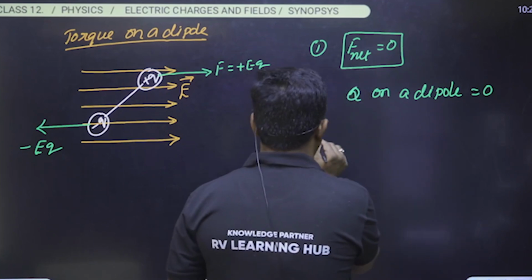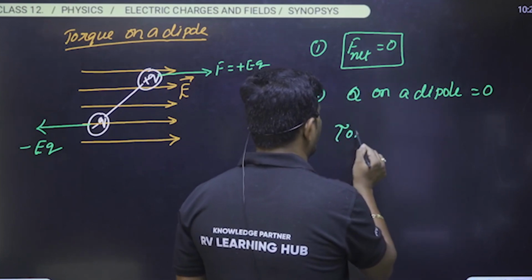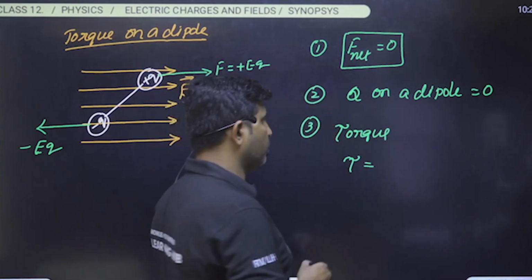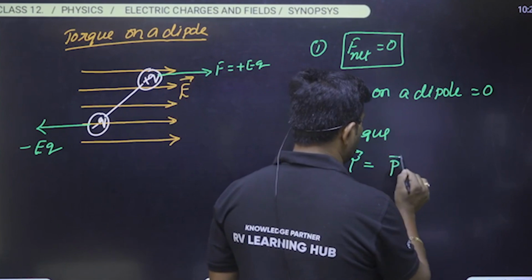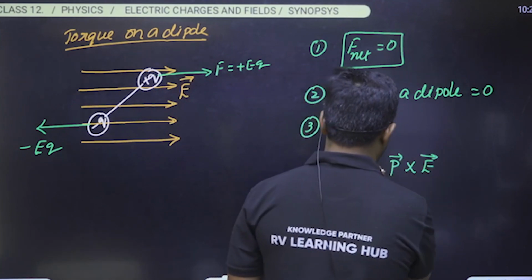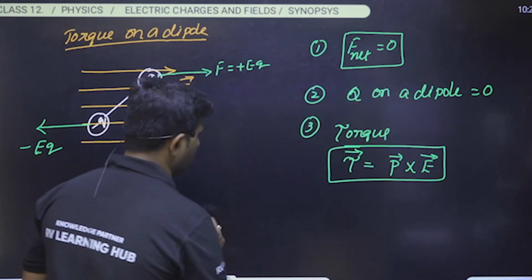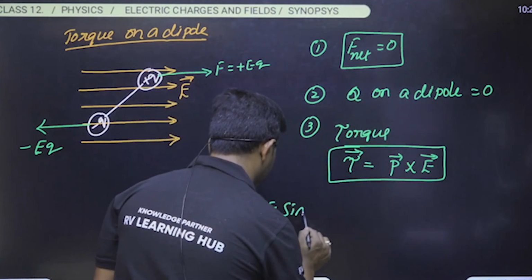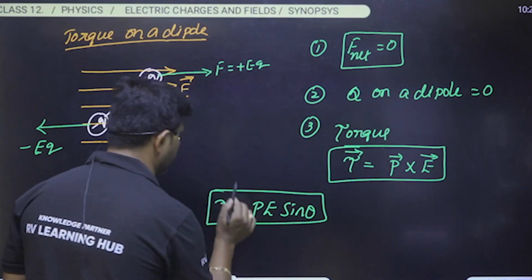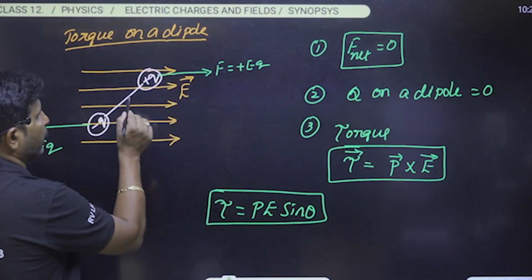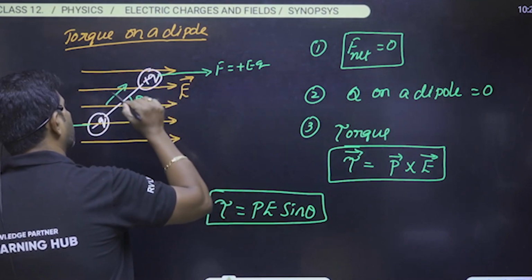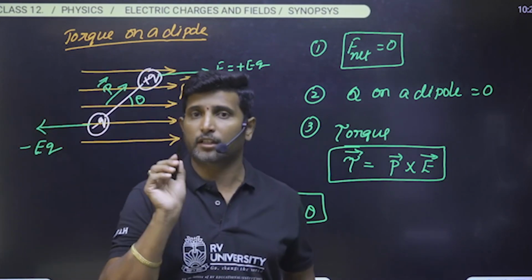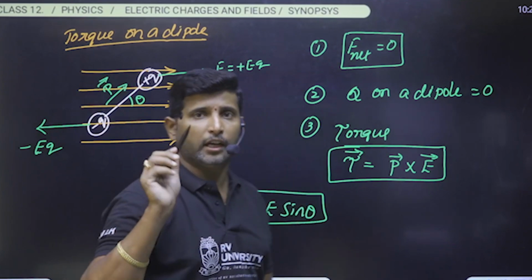And third point, what is the torque? Torque is represented by tau, and in vector form we can write it as P vector cross E vector. In magnitude we can say torque is equal to P E sin theta. What is the theta value here? Theta is the angle between dipole moment and the electric field vector.